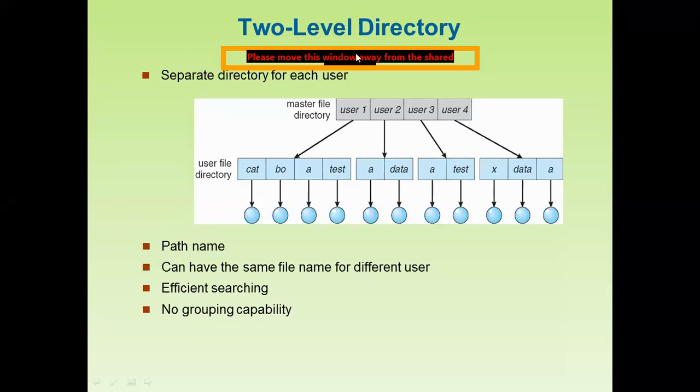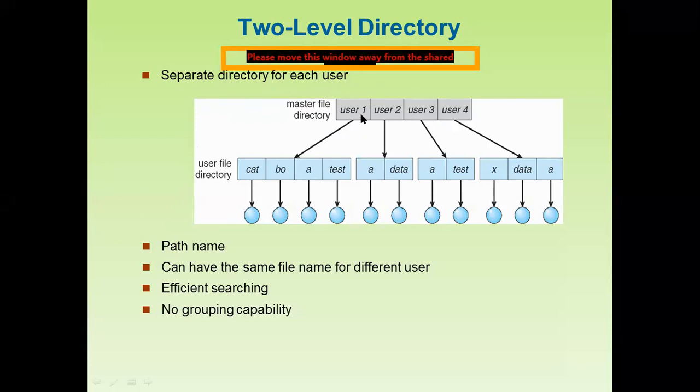Now there is also the two level directory. Here you can see a separate directory for each user. So a directory is dedicated to each user. This is called the master file directory. In the master file directory we have user 1, user 2, user 3, user 4, and so on.